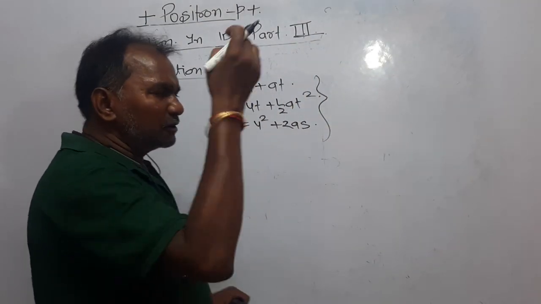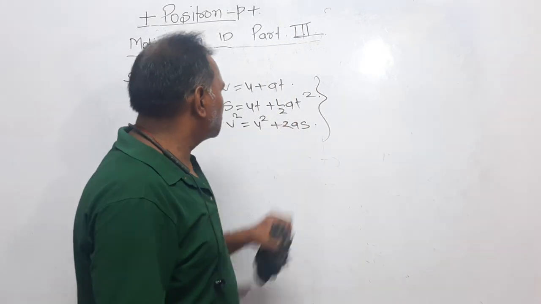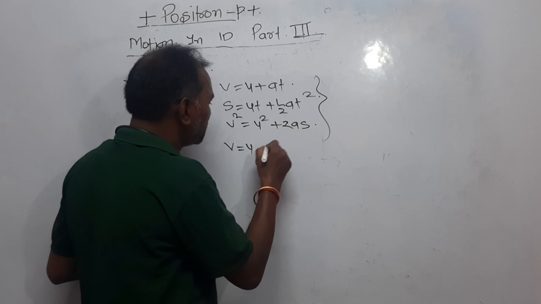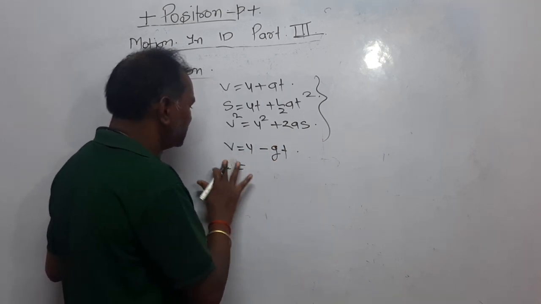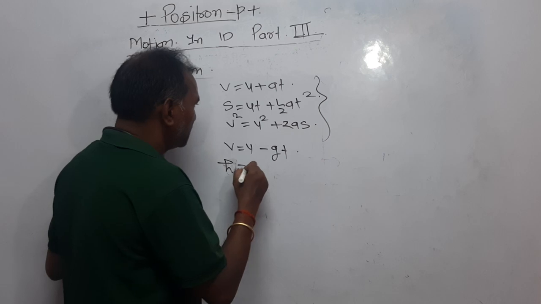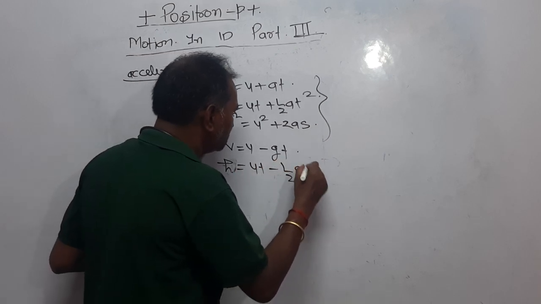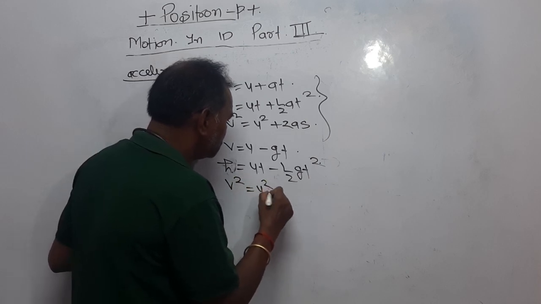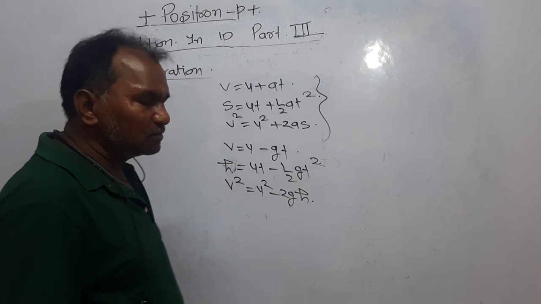If a body is falling vertically, then these equations turn out to be v is equal to u minus gt, right? S, or h, equal to ut minus half gt square, and this turns out to be v square equal to u square minus 2gh. Dear students, very important.